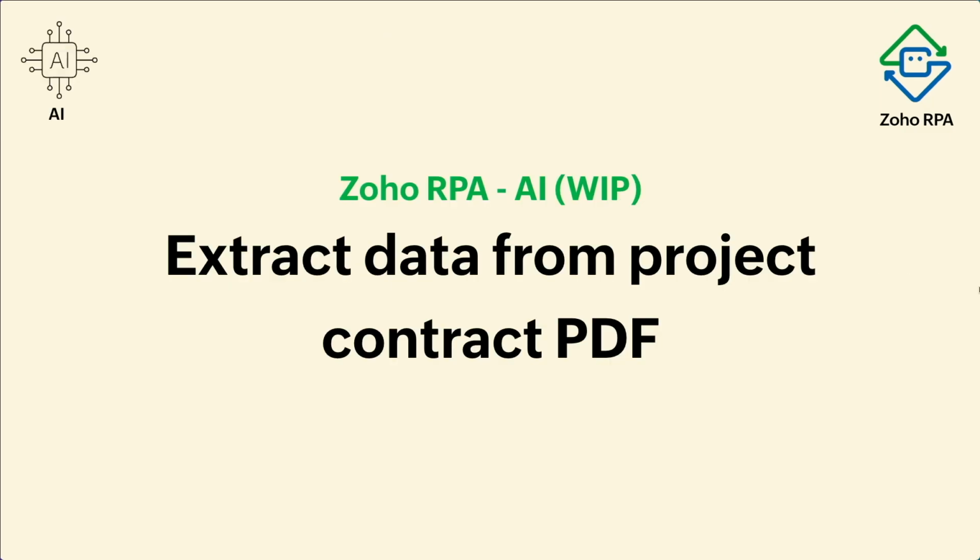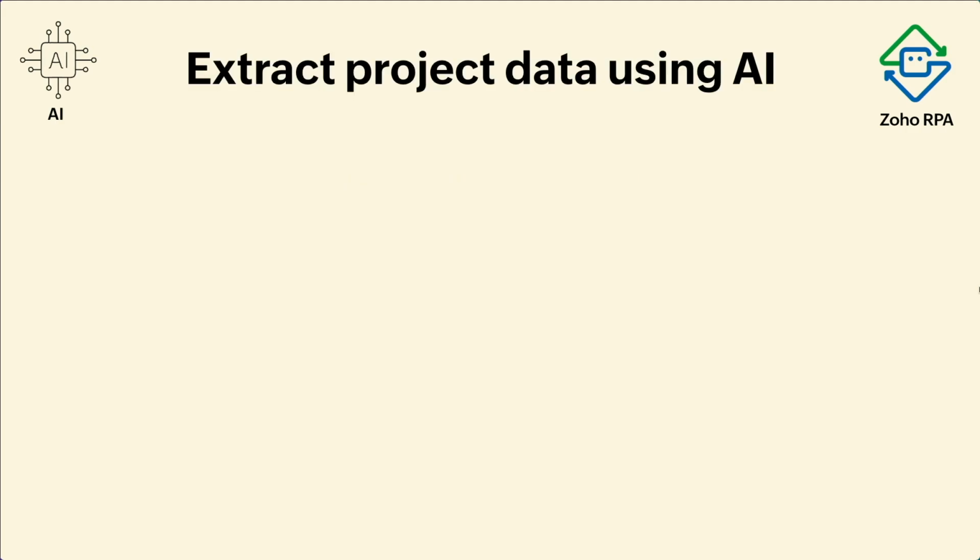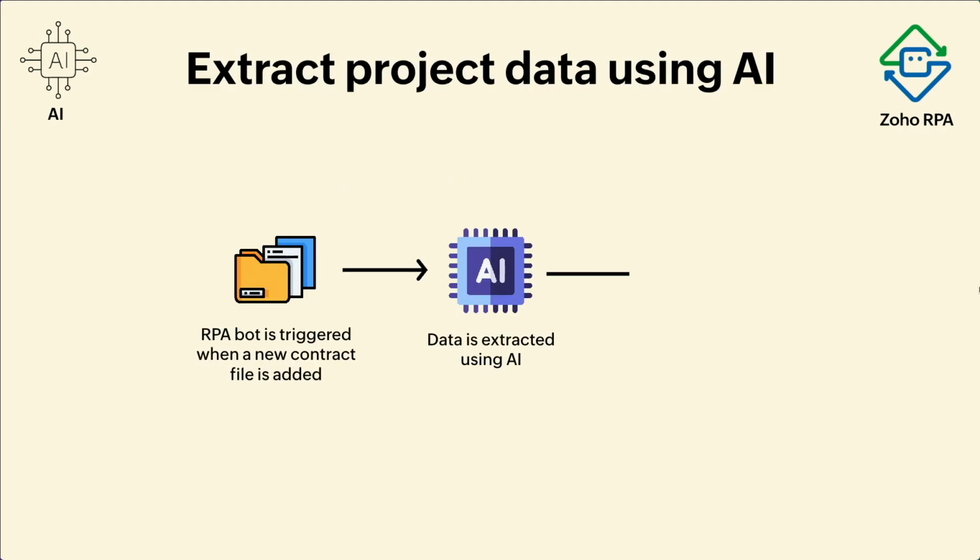So here what I'm trying to do is, we get a lot of contracts, project contract details. As a PDF file, you need to extract the entire content of the PDF. There are two ways of doing it. One is manually defining what are the fields that you need to extract. The other way is leaving it to the AI to extract the entire file as one consumable content and use those fields in the further processes.